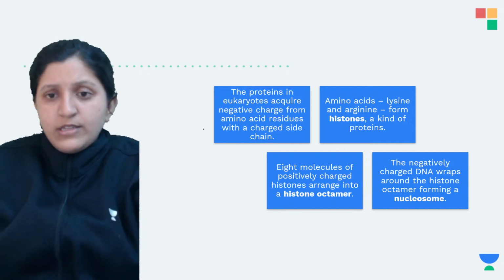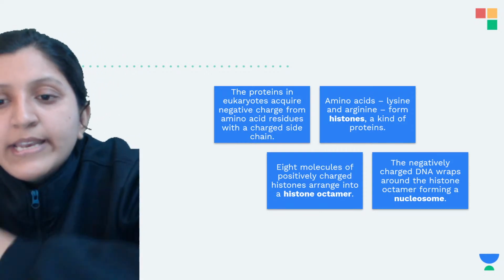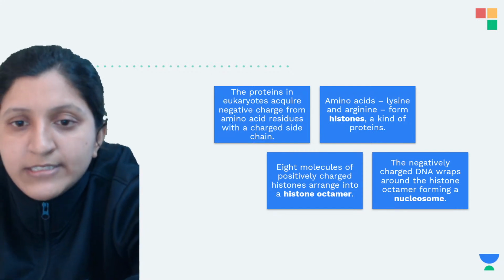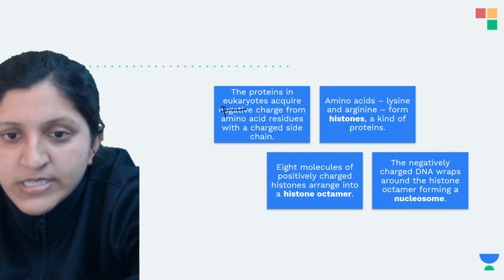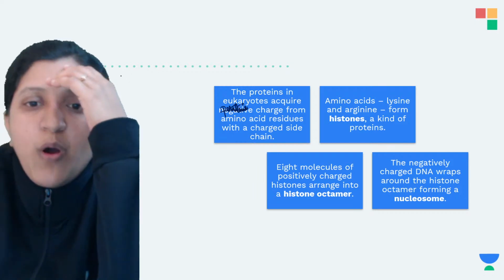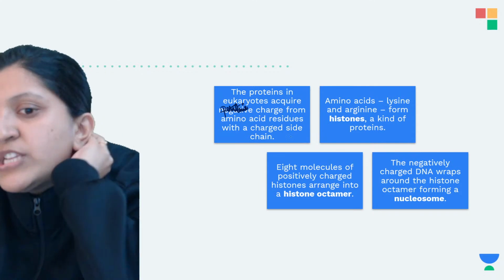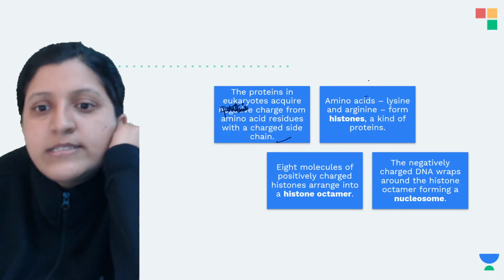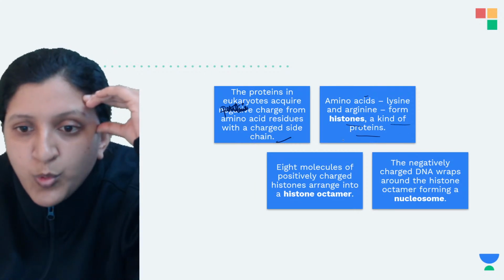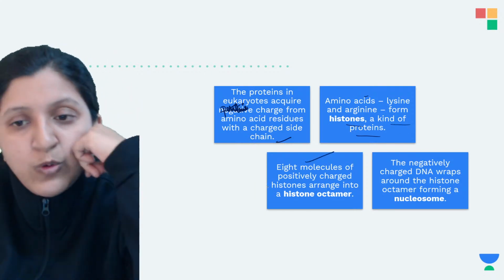The proteins in eukaryotes, histones, have a positive charge from the amino acid residues with charged side chains. The amino acids lysine and arginine form histones, a kind of protein. Eight molecules of positively charged histone will be there.